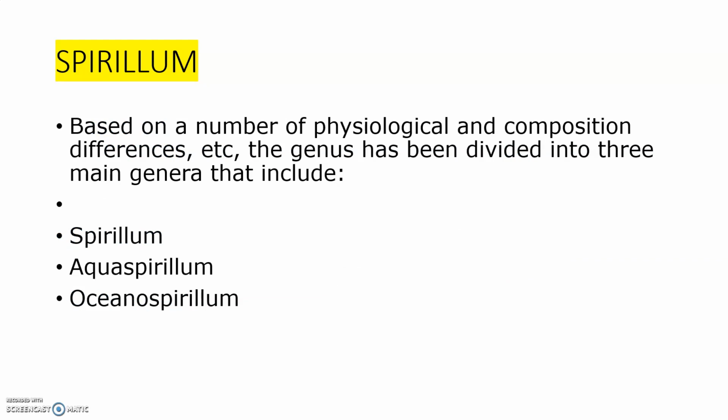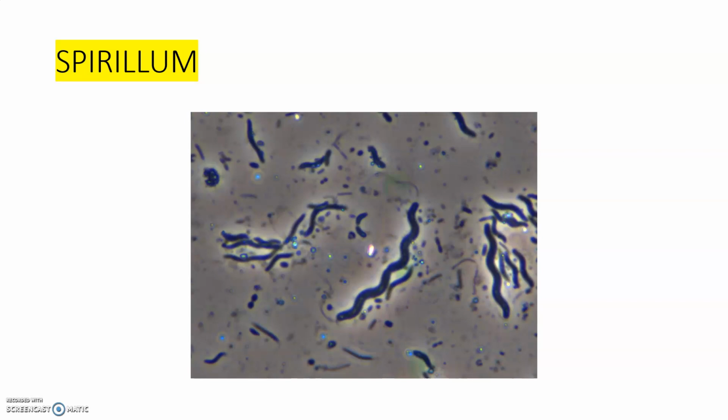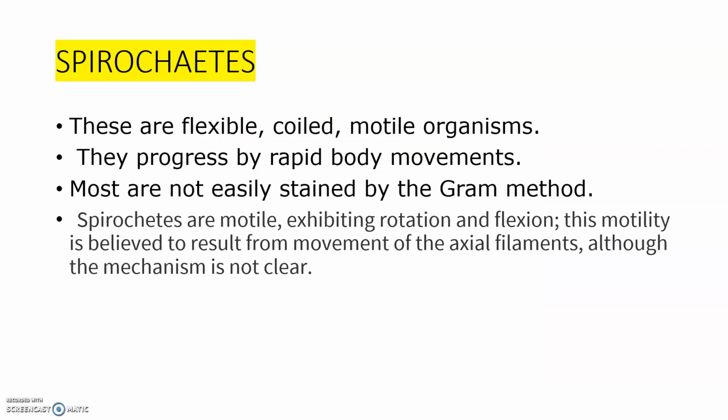So then next, based on the number of physiological and compositional differences, the genus has been divided into three main genera, that is Spirillum, Aquaspirillum and Oceanospirillum. So these are the group of organisms in their stained appearance.